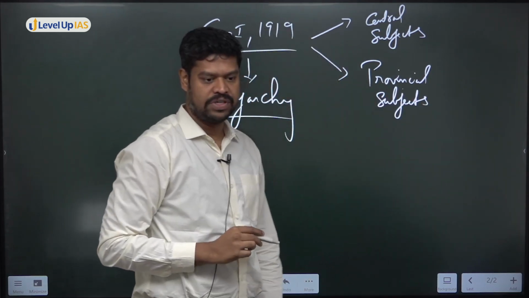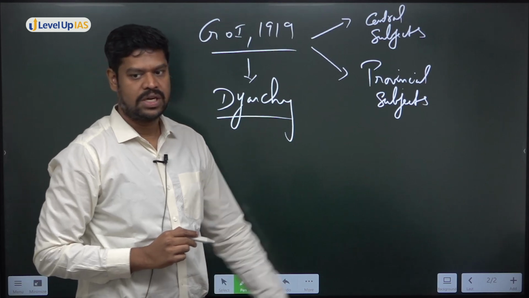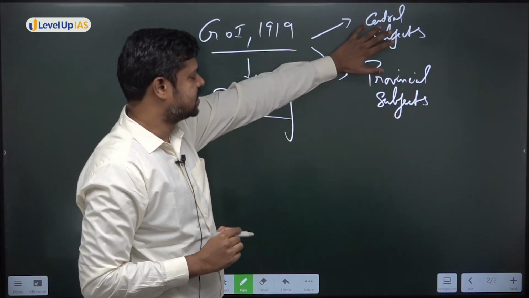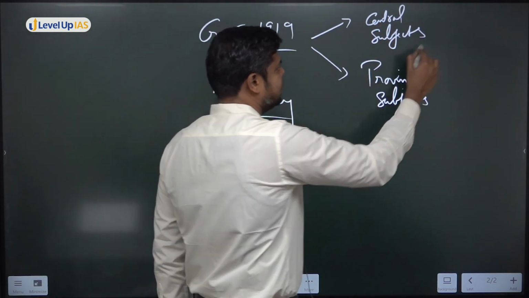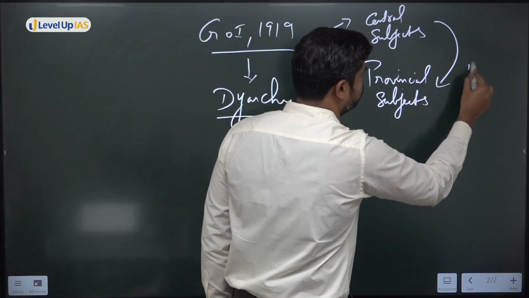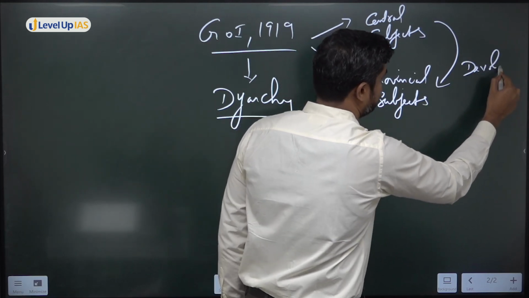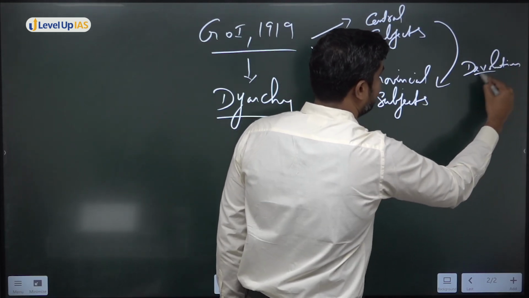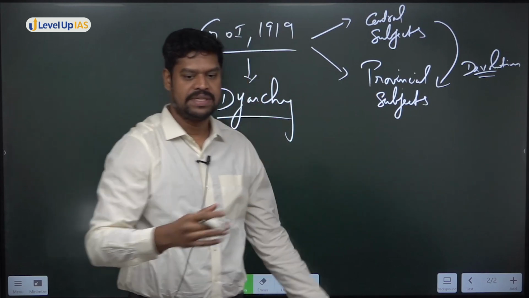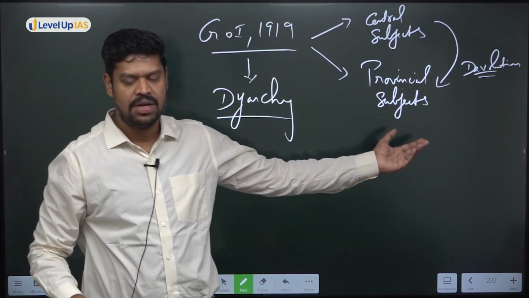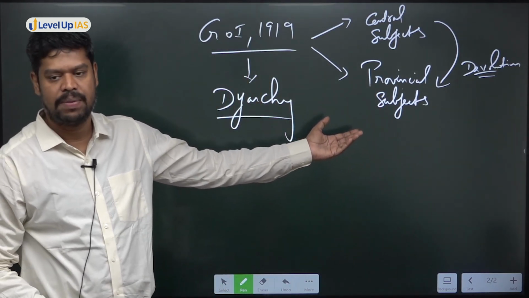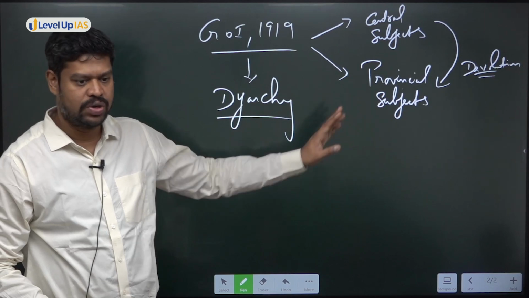The provincial subjects were by way of devolution. And what are the items that were devolved? We have seen some examples, like agriculture, public health, education. These were given.